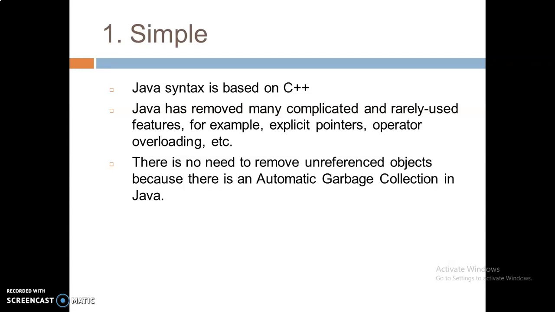Explicit pointer is a part of the C programming language. Operator overloading is part of C++. So it has been removed here in the Java programming language. There is no need to remove unreferenced objects because there is automatic garbage collection in Java. It means if an object is not being used in the program, that unreferenced object is automatically collected by the garbage collector. So there is an automatic garbage collector available.